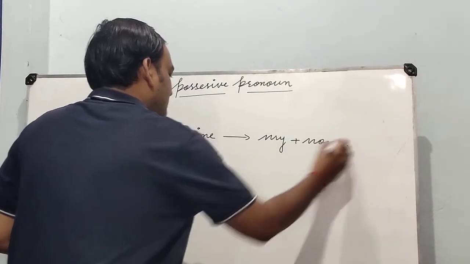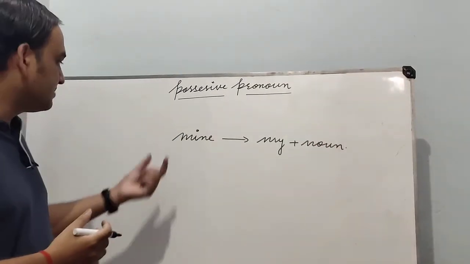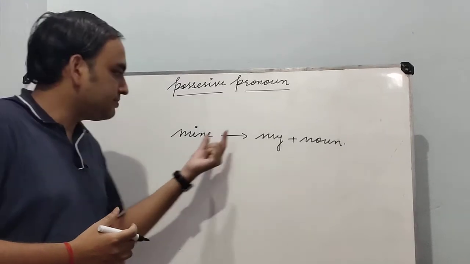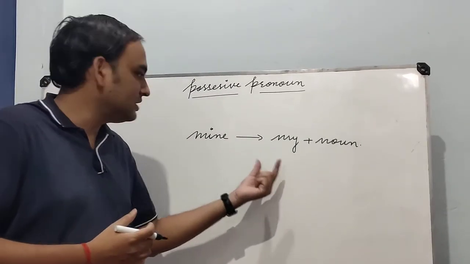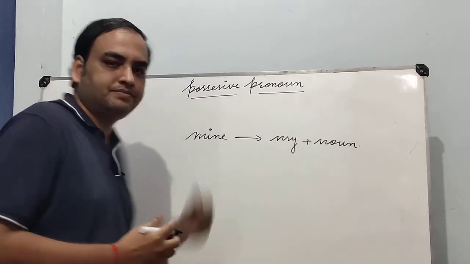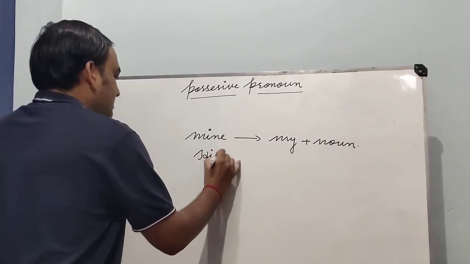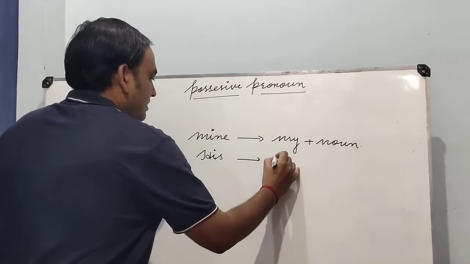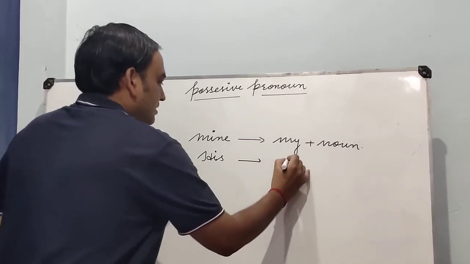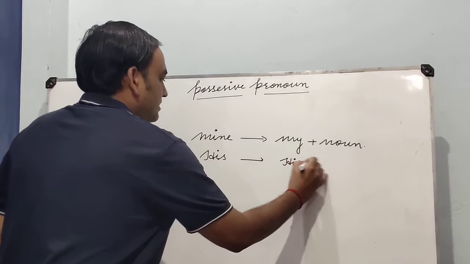It means that if we want to replace this possessive pronoun mine with possessive adjective, we have to write my plus noun. Next is his. His is a possessive pronoun, so the correct use of this is also his plus noun.